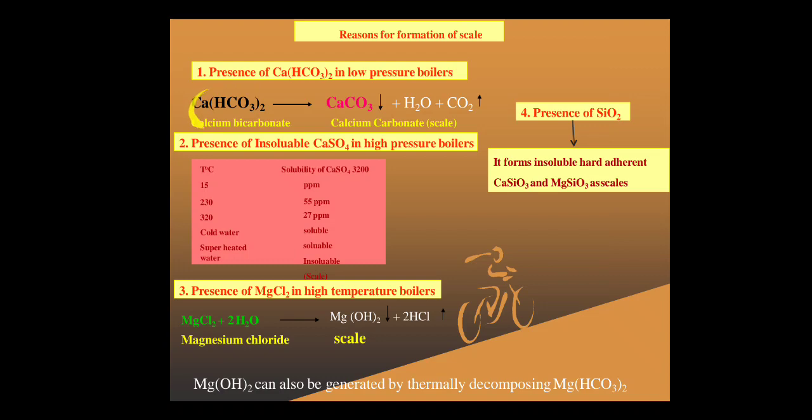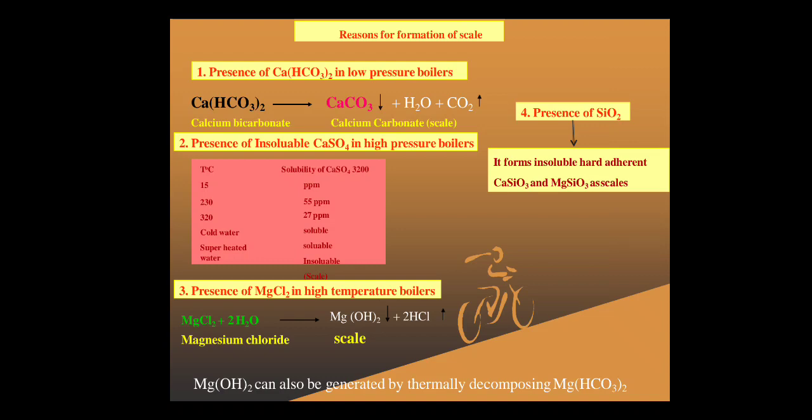So suppose calcium bicarbonate is present, and when you heat the water for generation of steam, what happens? White-colored calcium carbonate is formed, and we show it with a downward arrow to indicate that a precipitate is formed. Along with that, H2O and CO2 are released. Those white-colored scale spots have a chemical composition, and one of the chemicals is CaCO3, calcium carbonate. That means the white color is due to the presence of calcium carbonate.